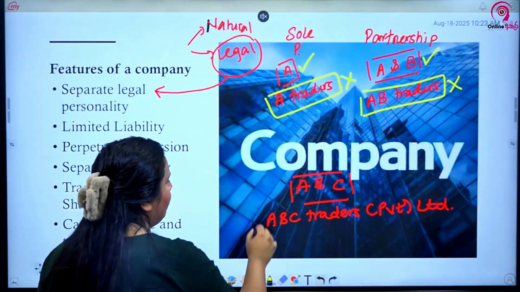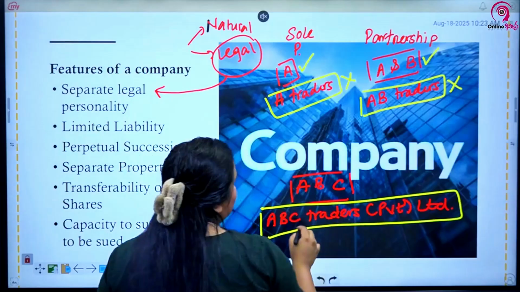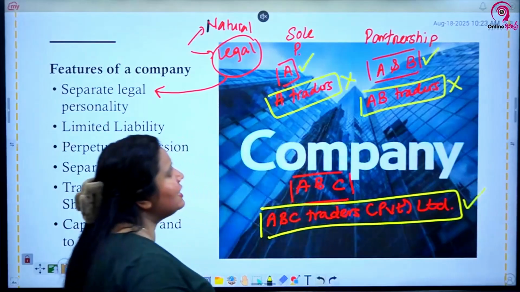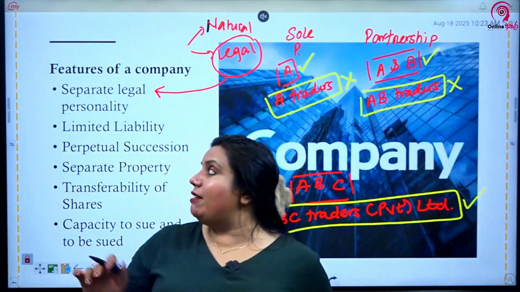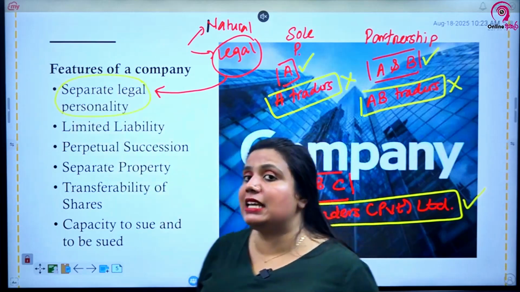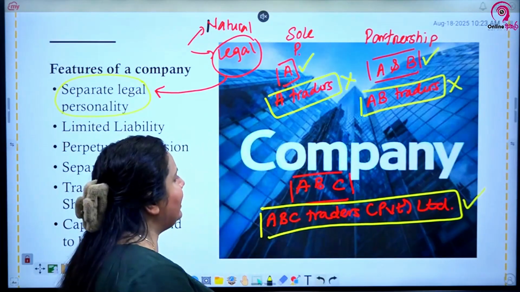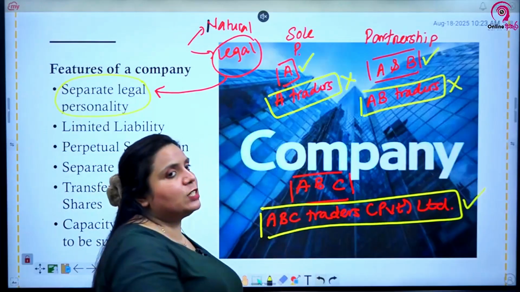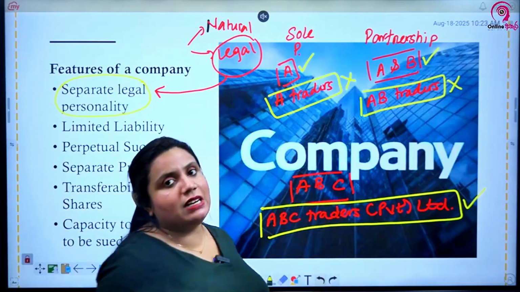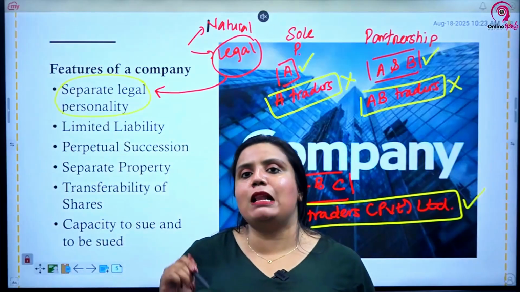Against whom will you go to court? Will you go to court against ABC Traders Private Limited, or will you go to court against the persons A, B and C? Here you will have to go to court against ABC Traders Private Limited. Why? ABC Traders Private Limited is a separate legal person that is separate from its owners, shareholders, directors. A, B and C are separate. ABC Traders Private Limited has a separate legal personality.